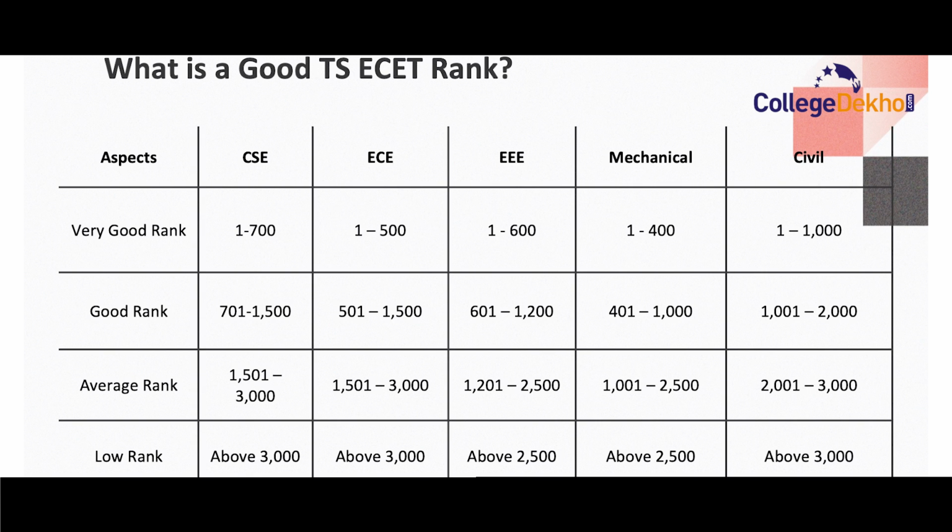So on average, we can say that for majority of the subjects, rank of 1 to 600 or 700 can be considered as a very good rank for TS ECET, and if you score a rank above 2500 or 3000, it can be considered as a low rank for TS ECET exam.